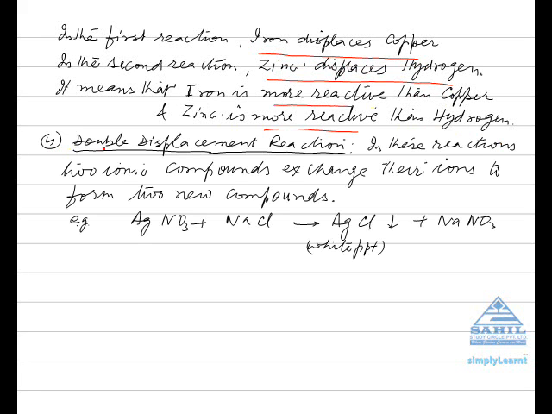Number 4. Double displacement reaction. In these reactions, two ionic compounds exchange their ions to form two new compounds. For example, silver nitrate reacting with NaCl giving silver chloride plus sodium nitrate.